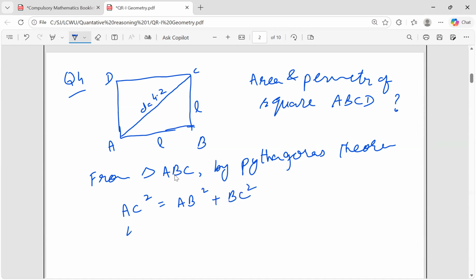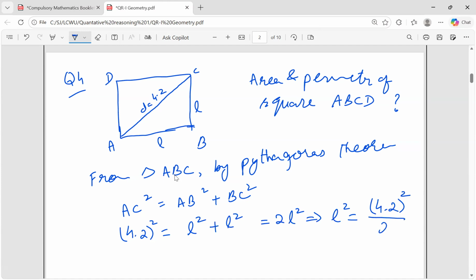So AC square means 4.2 square is equal to AB square, which is L square, plus L square. So it is equal to 2 times L square. So from here we have L square is equal to 4.2 square over 2. This will give you L is equal to 4.2 over square root 2. You can compute this value by using calculator.